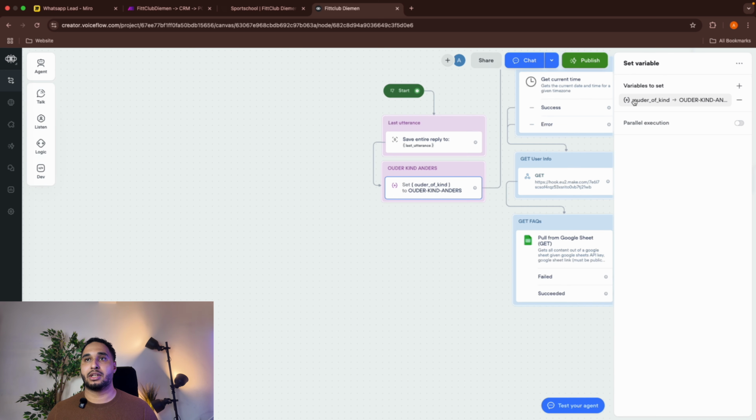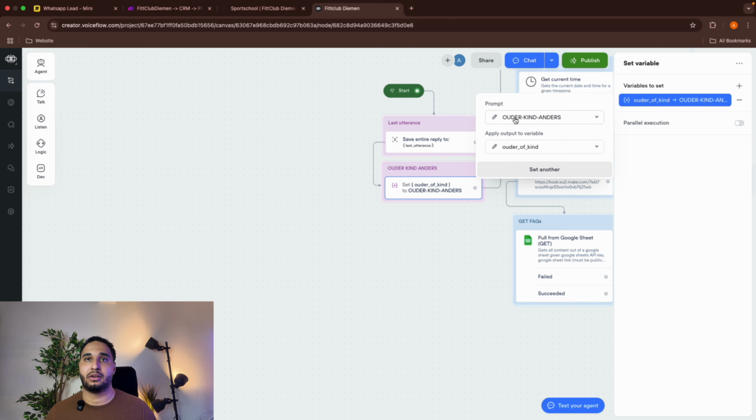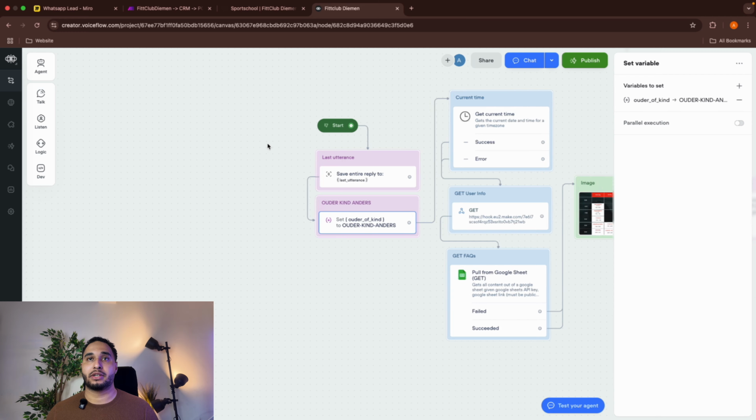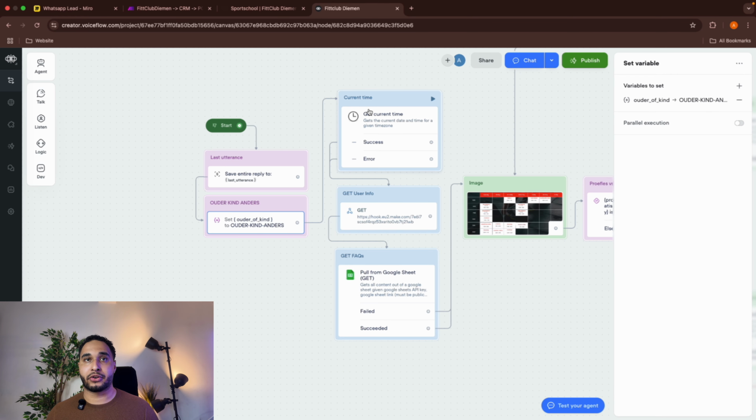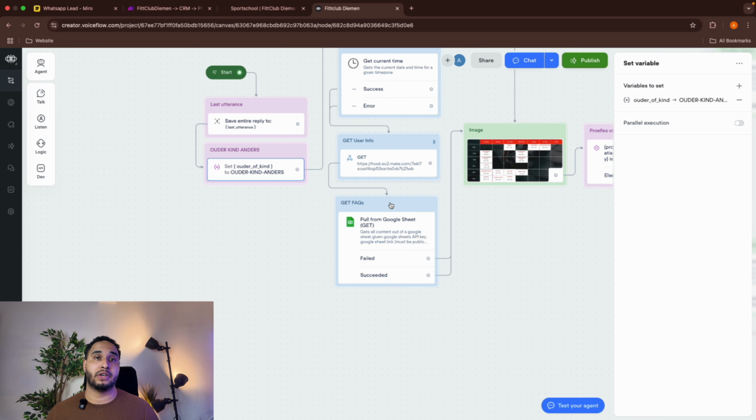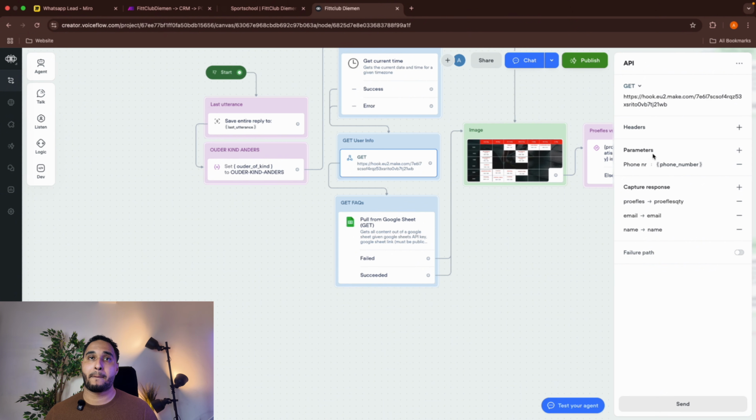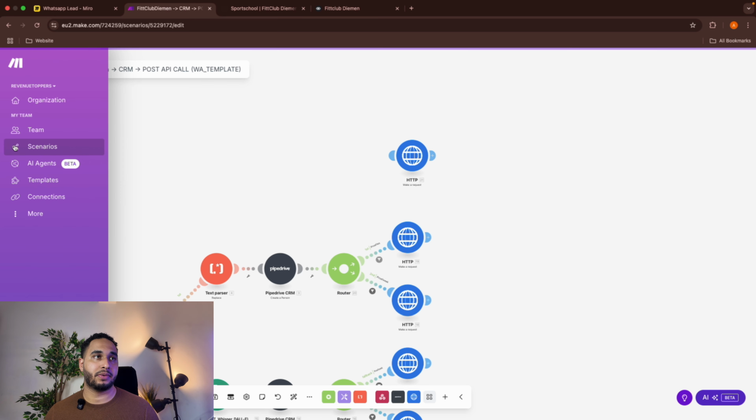And basically we'll save the output from this prompt step inside a variable. So you can see if I click on here, prompt, and then the output of that prompt will be saved inside a variable. And then we'll have the 3 API calls: the get current time, which you can find inside the VoiceFlow website, the get user info, and the get FAQs. For the user info, we didn't ask anything about the phone number, but in this way, in this formatting, the phone number is saved. And then we will send it to this scenario.